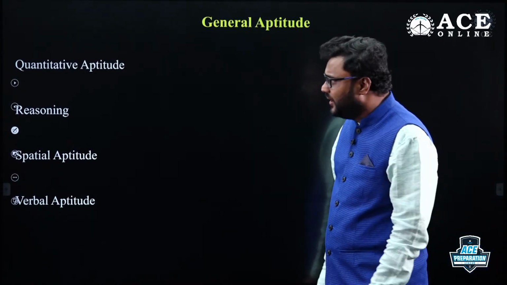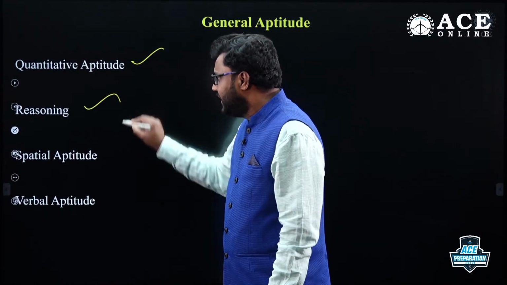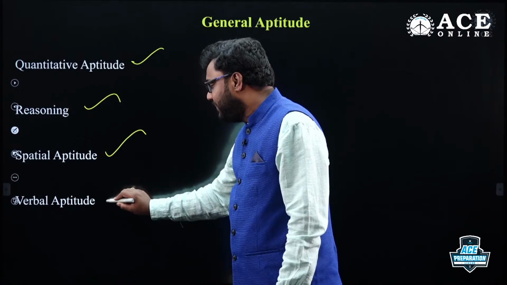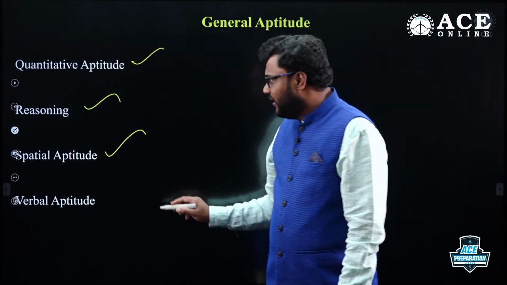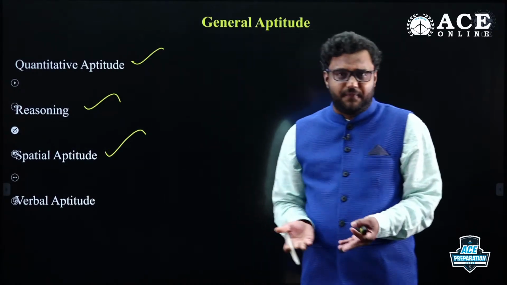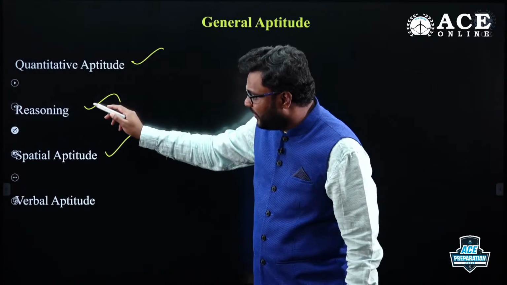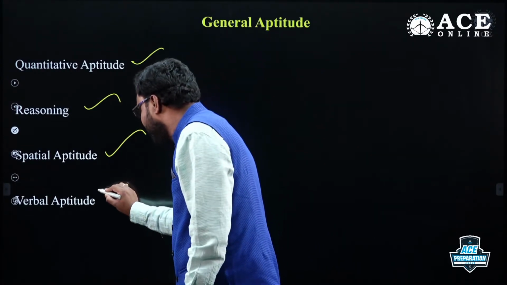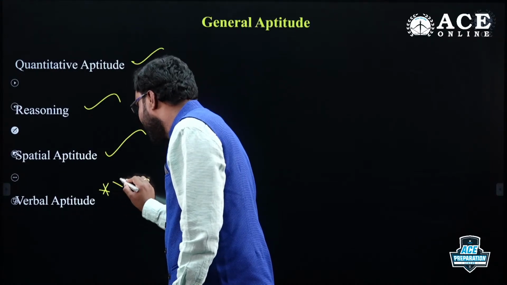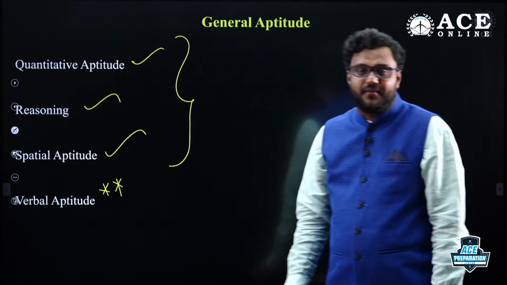In general aptitude, you may have quantitative aptitude, reasoning, spatial aptitude, and verbal aptitude, or verbal ability, or English ability as we can call it. As per GATE point of view, these are the different section names: quantitative aptitude, reasoning, spatial aptitude, and verbal aptitude. In the next session, verbal aptitude will be discussed in detail. In today's session, quant, reasoning, and spatial aptitude, my dear friends.